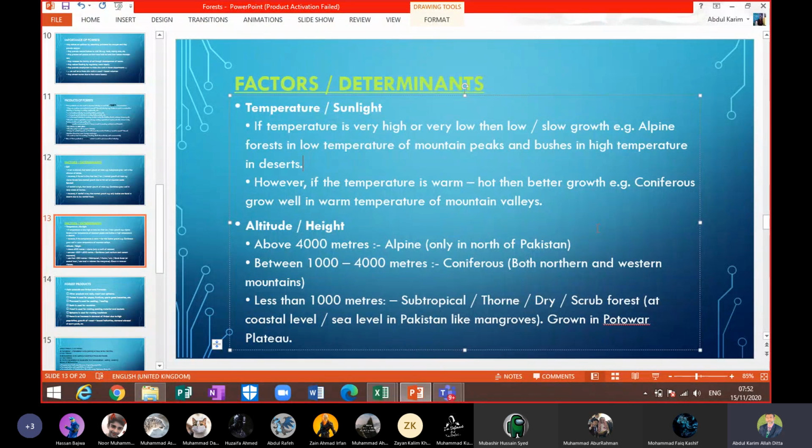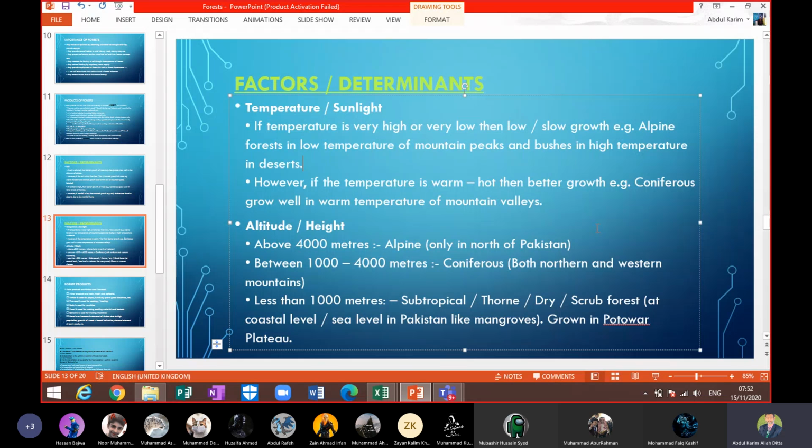You can find coniferous forest in the north and western mountains, but at less than 1,000 meters we have subtropical thorny dry scrub forest, and even at the coastal, sea level in Pakistan, mangroves, and also thorny bushes, which grow in the Pothohar Plateau.